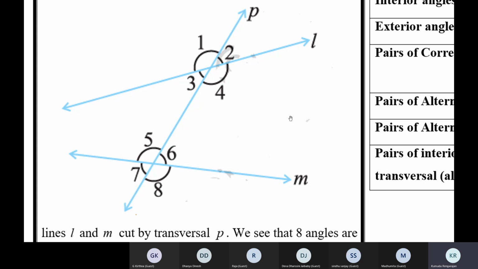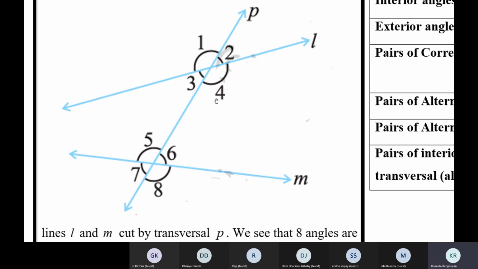Now, irrespective of the nature of the lines, whether they are parallel or not parallel, these relations are formed. What relations? By the position, 4 and 5 are alternate interior angles. But the thing is, since the lines are not parallel, the alternate angles will not be equal. That's the difference.